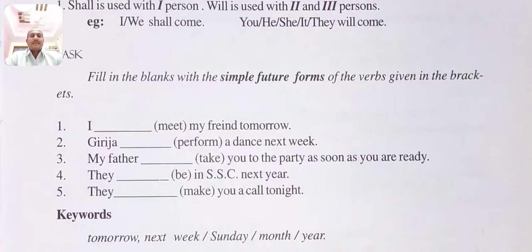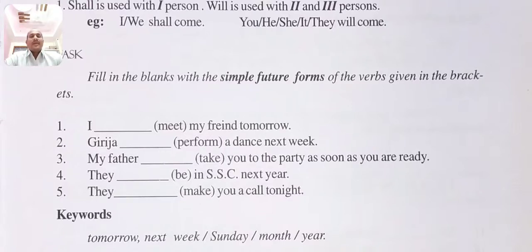My father will take you to the party as soon as you are ready. They will be in SSC next year. They will make you a call tonight. These are the examples for future simple tense.